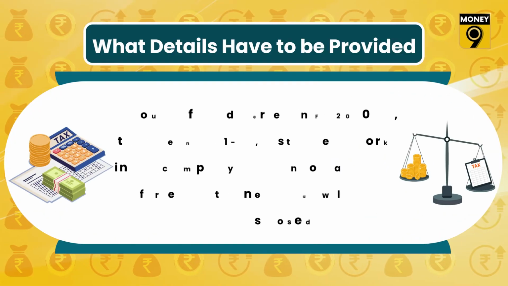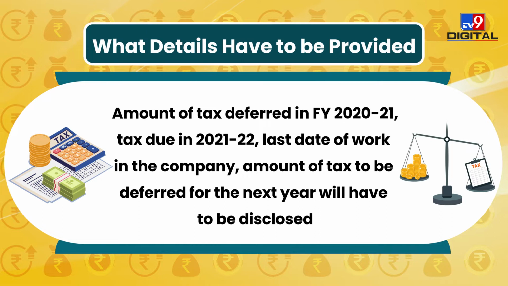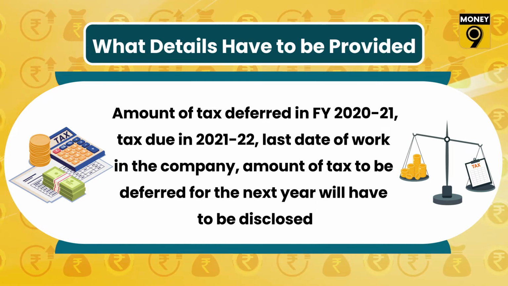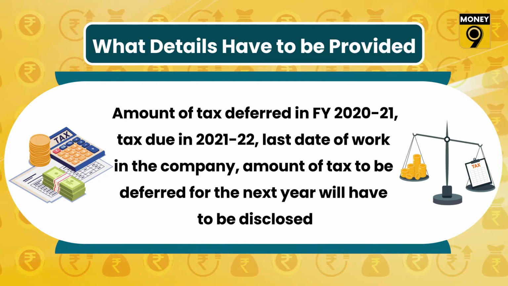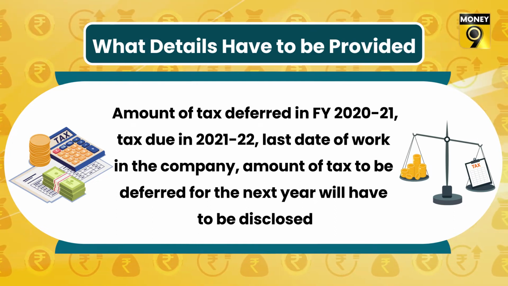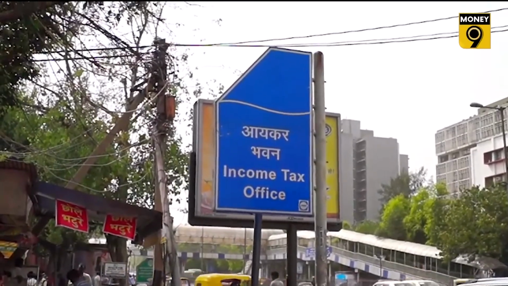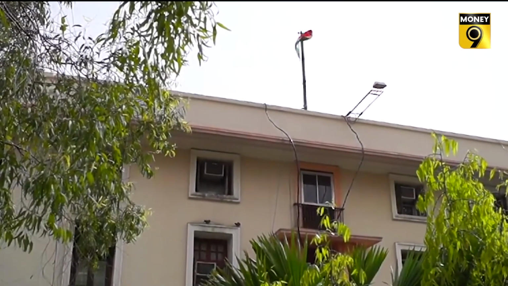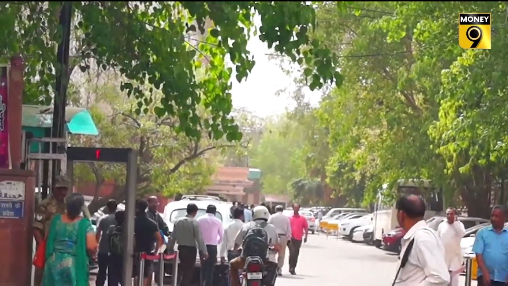The taxpayer will have to give details like the amount of tax deferred in the financial year 2020-21, the tax due in 2021-22, the last working date of an employee of the company, and the amount of tax to be deferred for the next year. This will allow IT officials to monitor in which year the deferred taxes are actually required to be paid.